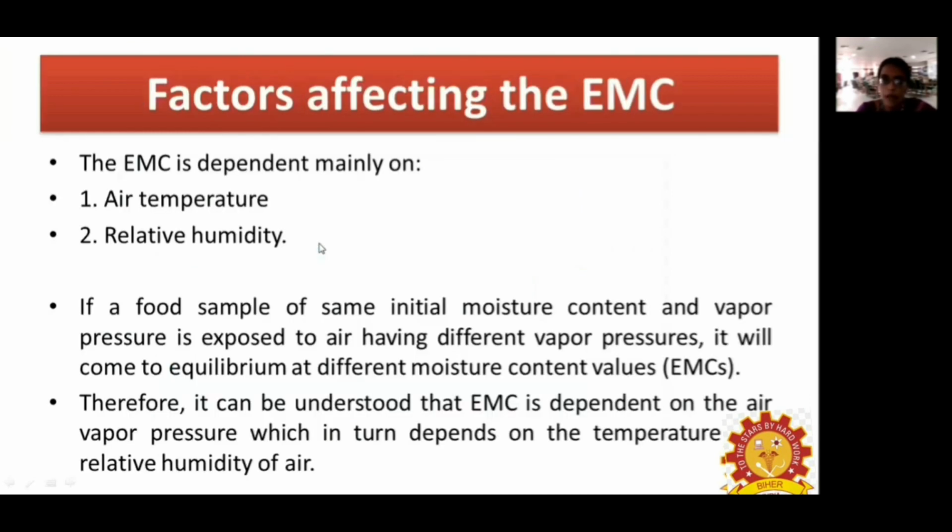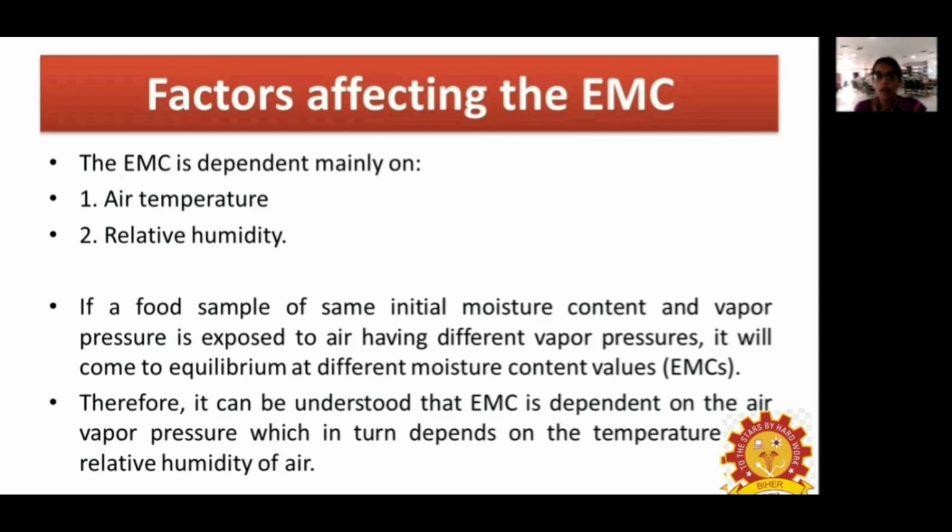So what are the factors which affect the equilibrium moisture content? It mainly depends upon the air temperature and the relative humidity. If a food sample has the same initial moisture content and vapor pressure, when it is exposed to a different vapor pressure, both will come to equilibrium at a different moisture content.